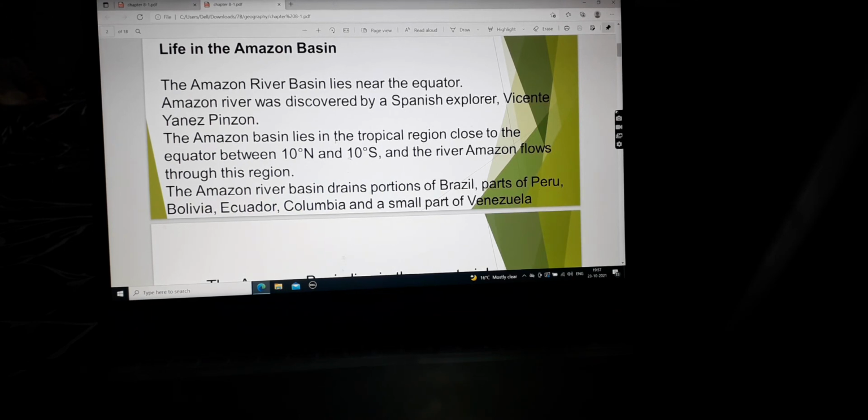The side of the river. The Amazon River basin drains portions of Brazil, parts of Peru, Bolivia, Ecuador, Colombia, and a small part of Venezuela. So these are the countries through which the river Amazon passes, and the basin makes the land of these countries fertile.